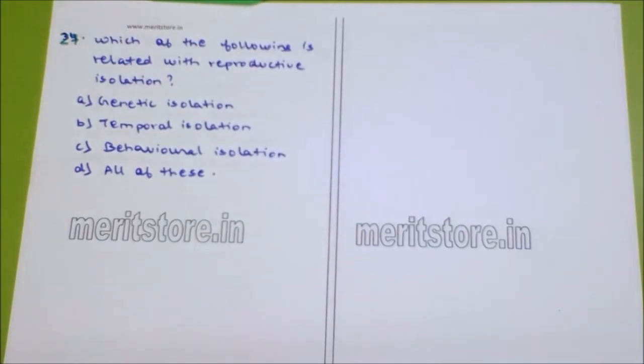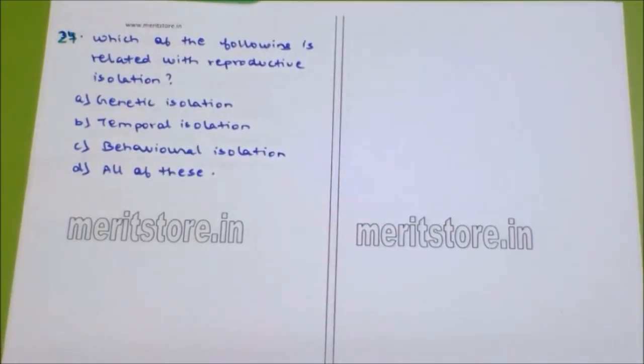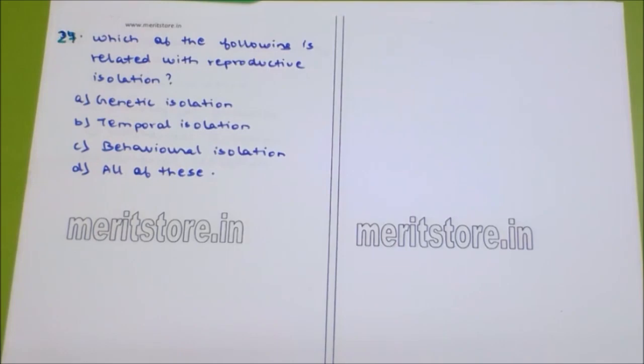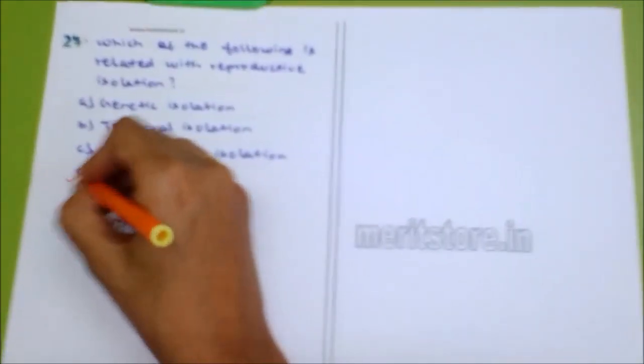Which of the following is related with reproductive isolation? Reproductive isolation includes genetic isolation, temporal isolation, behavioral isolation, and all of these. Reproductive isolation is brought by the change in the genetic material, gene pool and structure of the genetic organs. It prevents interbreeding between populations whether they are geographically isolated or living close together. We know that there are different types of isolating mechanisms, pre-mating and post-mating. So here comes all of these.